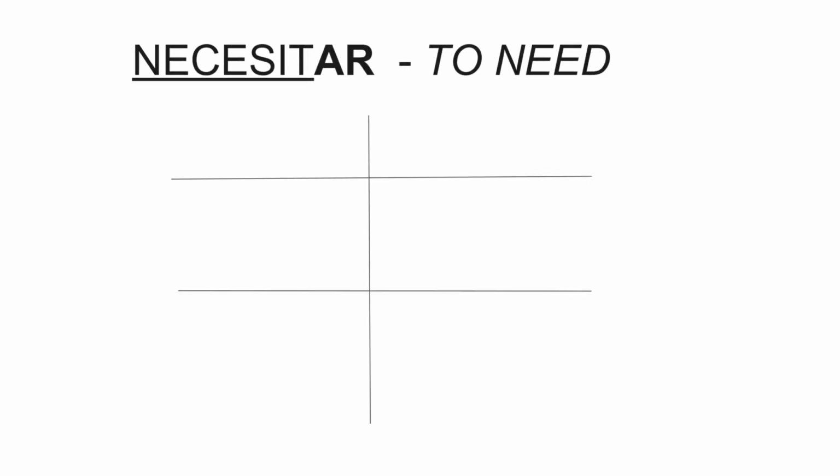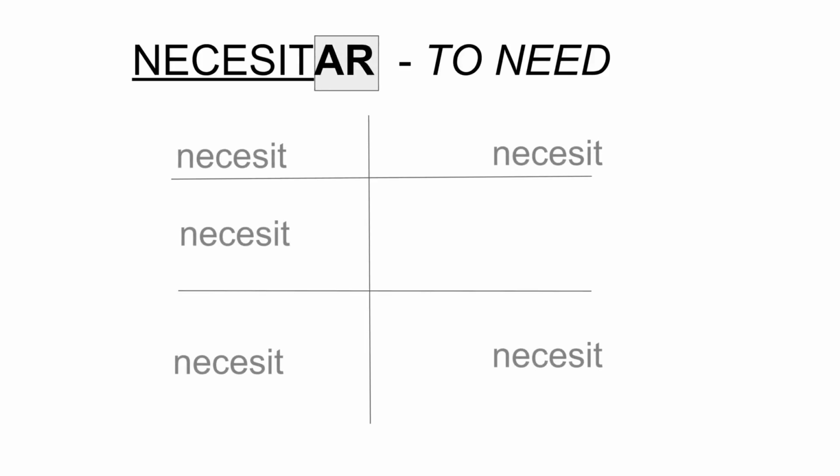Okay, class, let's do this one more time. Necesitar ends in AR. We're simply going to take all of what I call the stem of the verb, it's the underlined part, everything but the AR, and we would put that in our chart, and then we would change those endings. Can you remember what goes in the first one? Necesito, necesitas, necesita, and up in the top right, we, necesitamos, necesitan.